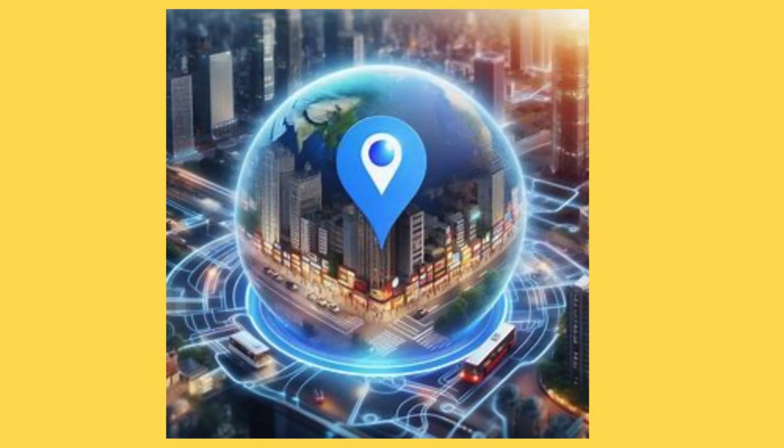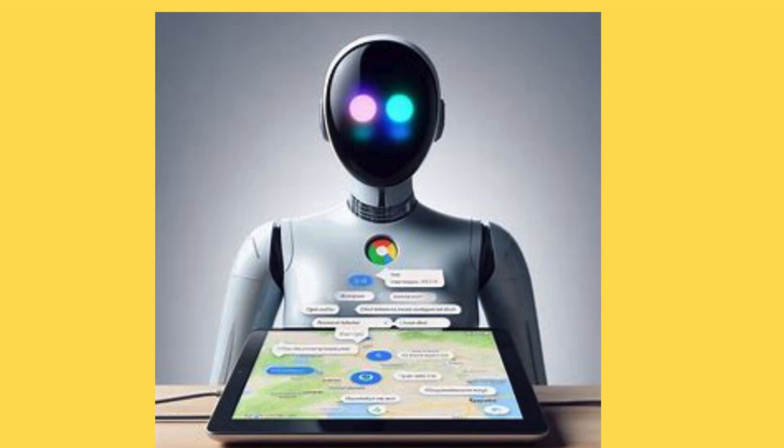There are two types of AI. One is narrow AI, which does specific tasks like your phone's voice assistant, and the other is general AI, which can perform any intellectual task just like a human.